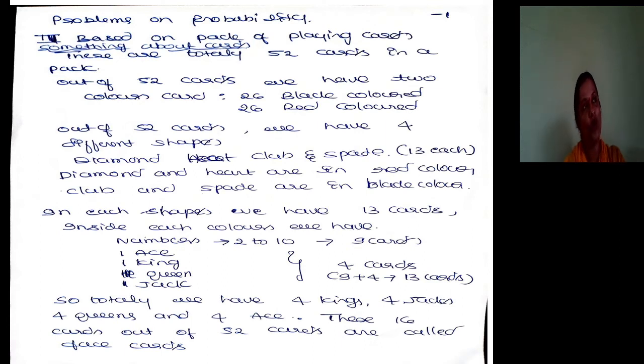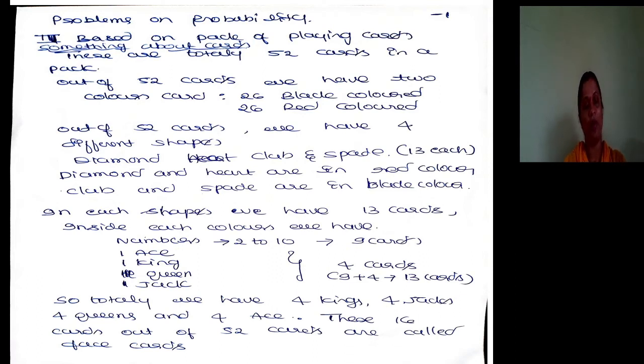Why I am saying all those things is, unless you know about the pack of cards, you cannot solve problems on probability relating to a pack of playing cards. How many cards are there? 52 cards in a pack. How many colors? Two colors: 26 black, 26 red. Out of 52 cards, there are four shapes: diamond, heart, club and spade. Diamond and heart are always red. Club and spade are always black.